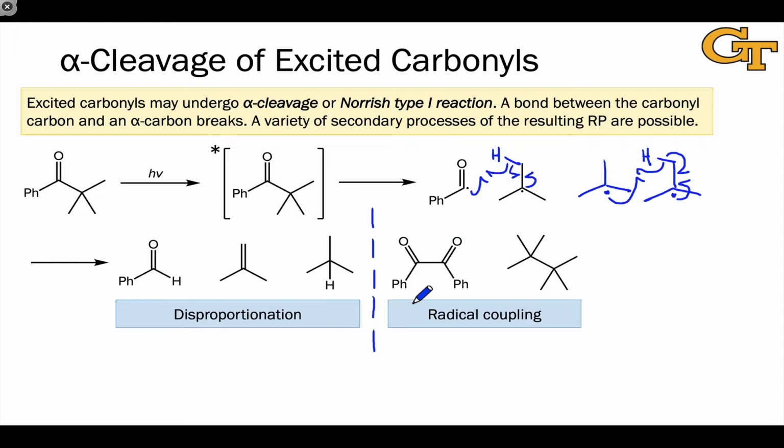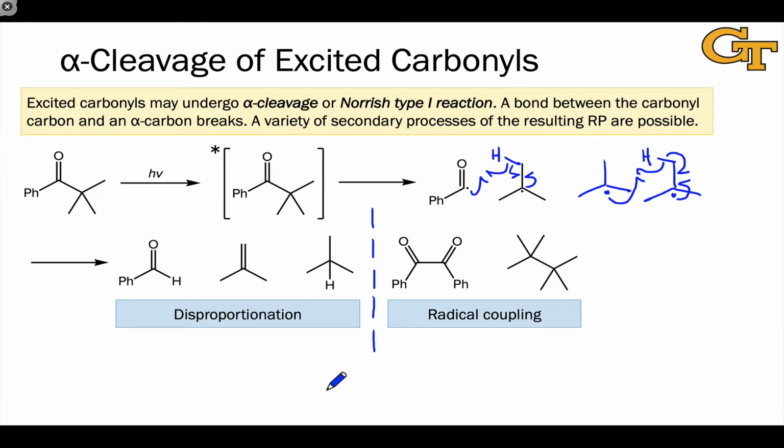And so, for example, this 1,2-diketone can be formed through radical-radical coupling of the two acyl radicals with one another. And this sterically crowded butane can be formed through the coupling of the tert-butyl radicals. The distribution of these products is in general hard to predict, but again, at least we can get a general sense of where the products come from, and we can describe the reactivity that led to the generation of this